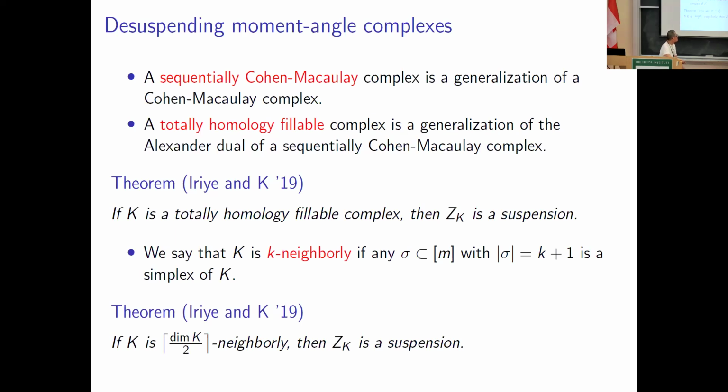We say that K is k-neighborly if any sigma in [m] with cardinality k plus 1 is a k-simplex of K. So K includes the k-skeleton of delta to the m minus 1. And the result says that if K is half of dimension k neighborly, then the fat wedge filtration of ZK is trivial. That is, ZK is a suspension.